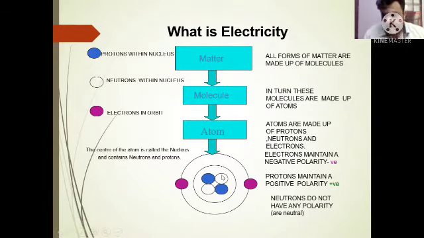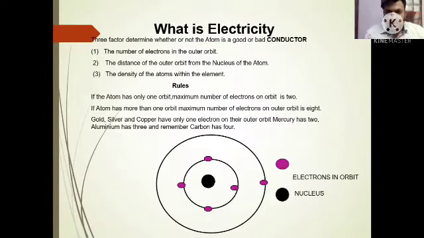Okay, and this nucleus also has neutrons. Neutrons have no charge. So the nucleus has two items, protons and neutrons. Protons have positive charge. Neutrons have no charge, and electrons are revolving around the nucleus. Electrons have negative charge. Okay, then coming to the factors which determine whether an atom is a good or bad conductor. These are the factors you need to know.